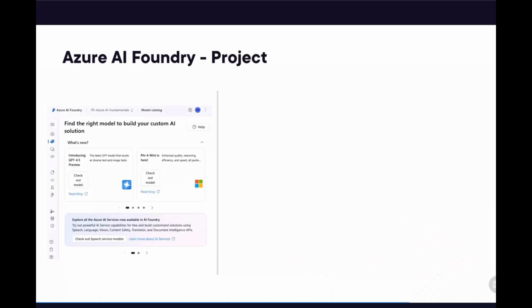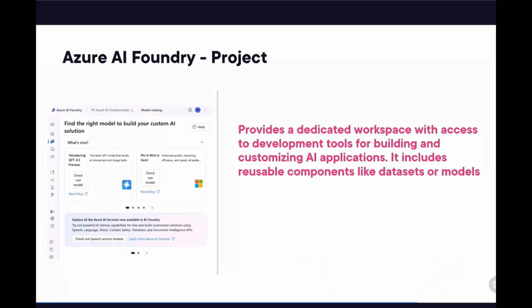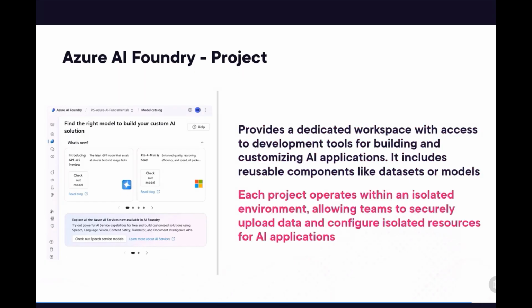So what is the project? Project in AI Foundry provides a dedicated workspace with access to development tools for building and customizing AI applications. It includes reusable components like datasets or models. It's worth knowing that each project operates within an isolated environment, allowing teams to securely upload data and configure isolated resources for AI applications developed in a specific project.